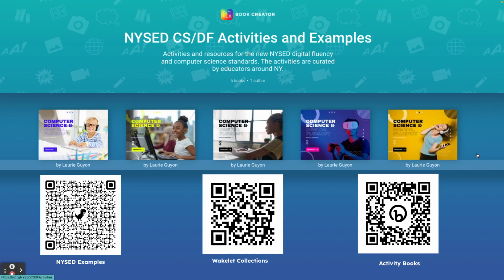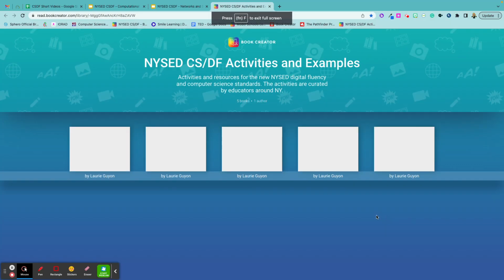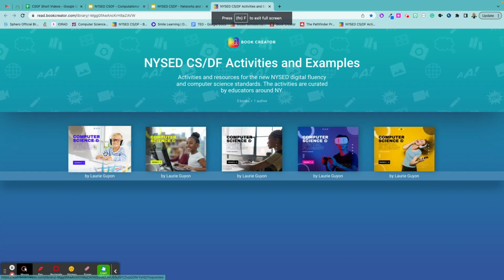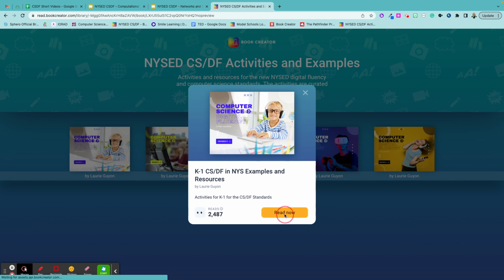So just like at the other levels, we are coming out to the page where you have 3 resources, the first being the State Ed examples, the second being further resources, and we're going to spend our time on the activity books that were created for you to help you embed these standards into your classroom. So we're going to go to the kindergarten and first grade book. We're going to click Read Now.